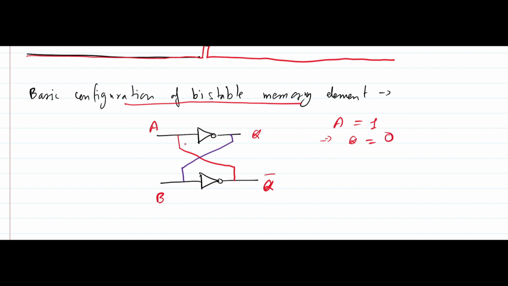Q will be 0 because Q is A bar only, and you see this A is connected here also, and this is nothing but Q bar. This Q is connected here, that means B is nothing but Q bar, and Q is 0. From here you can see A equals Q bar, which means Q bar is 1. So it can store 0 unless and until A is 1 and Q bar will be 1.